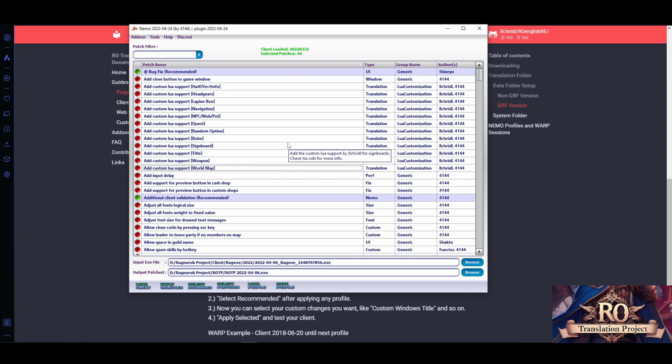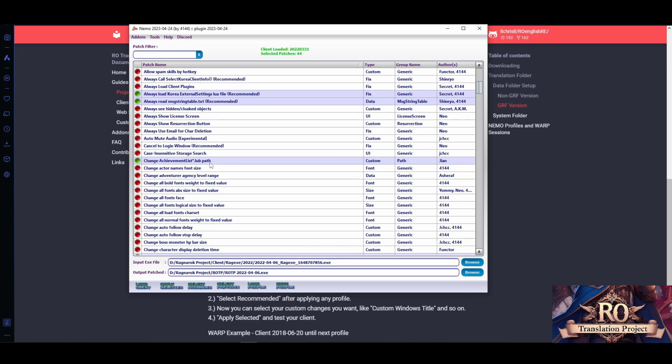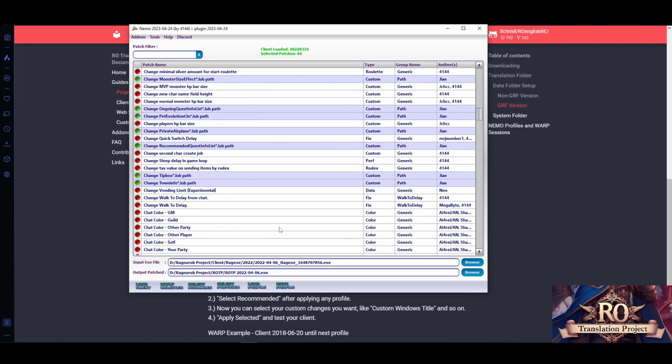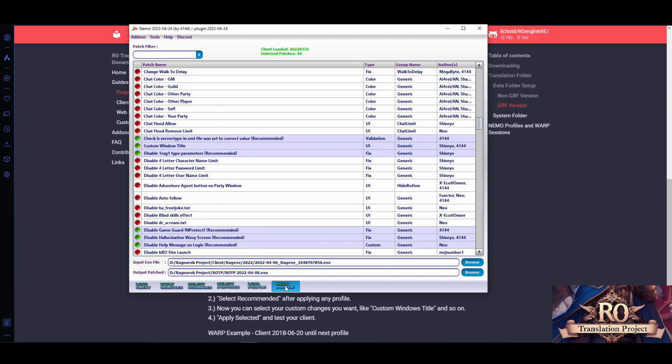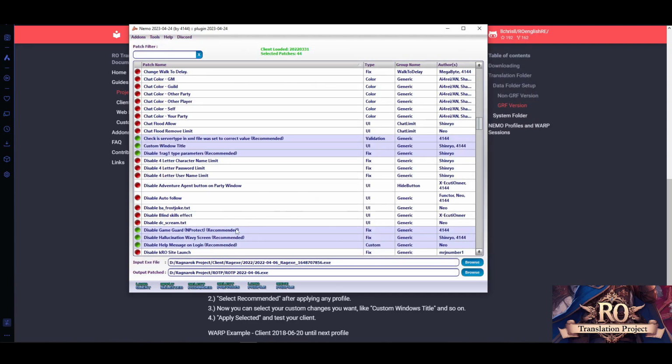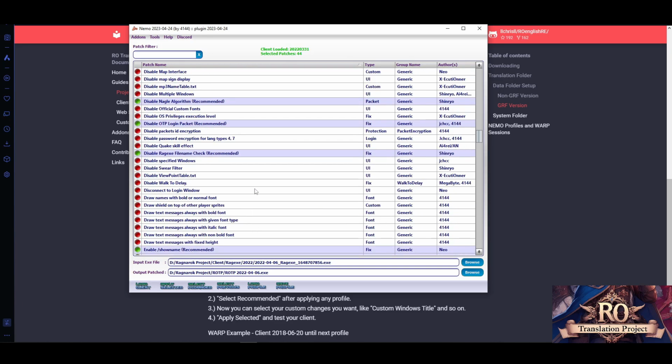Just like, don't use the CLS generator batch file if you don't want to use that. Same thing. So once you have selected your patches, make sure you have everything. You can redo it every time. You can also save a profile in case you don't want to redo everything and you might forget what patch you did. Make a profile first, save it, and you can select that instead the next time and make adjustments. So afterwards, you selected everything. You hit apply selected.